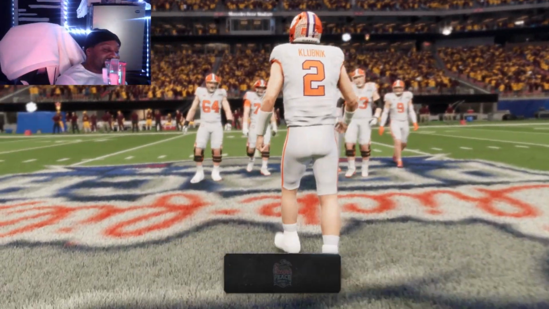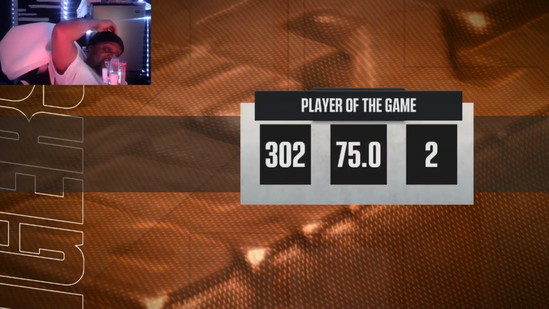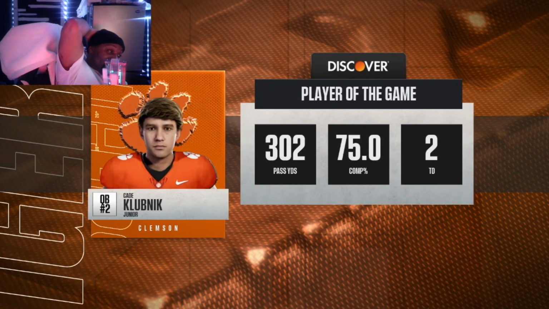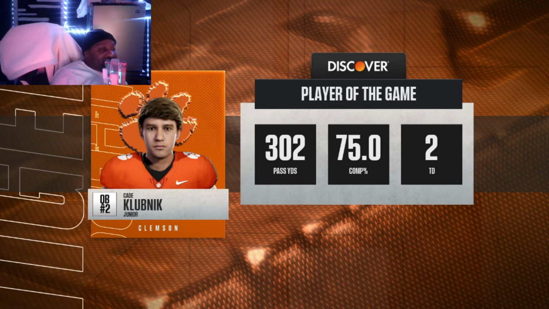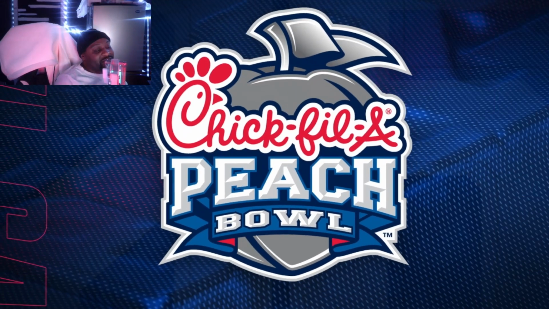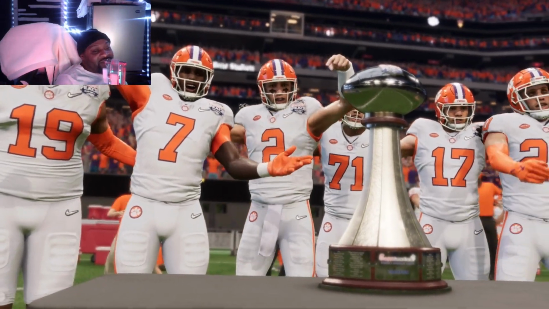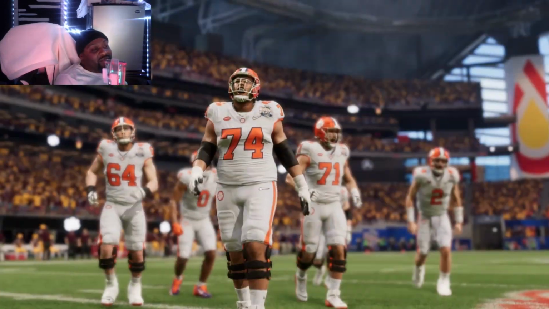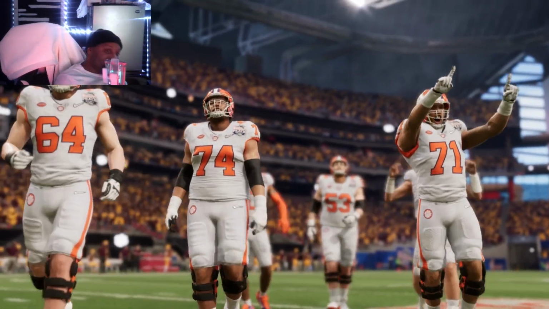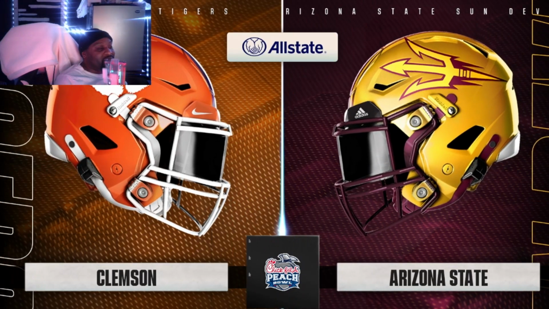That turned into a good one, huh? That turned into a good game. Competitive game. And the quarterback again is the player of the game: 302 yards, 2 touchdowns. The man's balling. Clemson is on this Cinderella road themselves. They done knocked off Texas, they knock off Arizona State. They say we ain't no flukes. We are Clemson. And they say, yeah, we want that title.